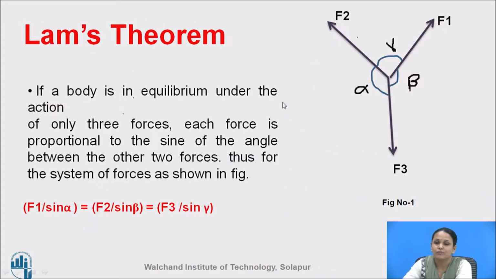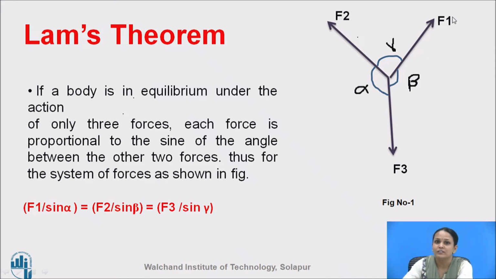Lami's theorem. When only 3 forces are acting on the body, then only Lami's theorem is applicable. If the body is in equilibrium under the action of only 3 forces, each force is proportional to the sine of the angle between the other 2 forces.